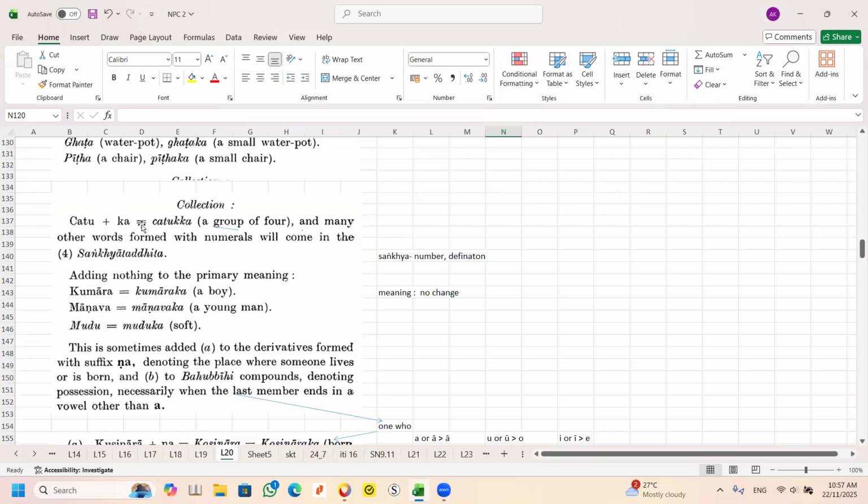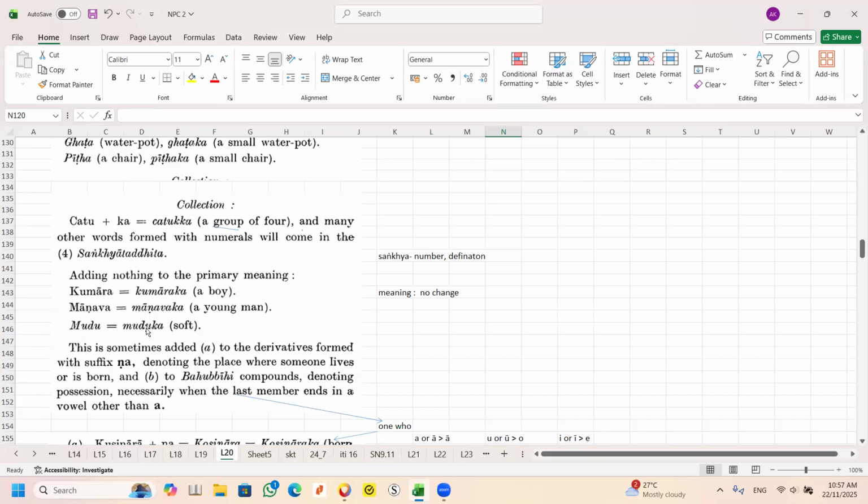If you have Sankhya, can you see the word? Tadita. This is secondary derivative. So you have to put, can you see Sankhya? This is a long A. This is secondary derivative. Umara, Umaraka. Manava, Manavaka. Mudu, Muduka. So in this case, you see the word Mudu.